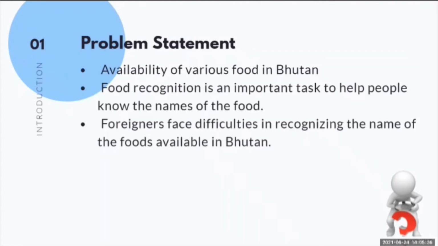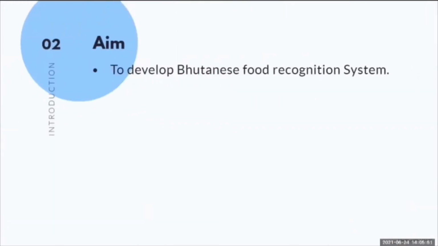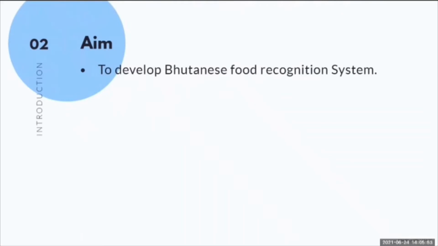With the growing number of people using technologies, it has contributed to the rise in growing popularity of image recognition in deep learning. Therefore, to familiarize the names of Bhutanese food with the help of training technology, this project was started with an aim to develop a Bhutanese food recognition system using CNN, proceeding with the incorporation of the model in a web application. What really motivated us to take this project was, over the years, deep learning has gained its popularity in the field of image recognition.